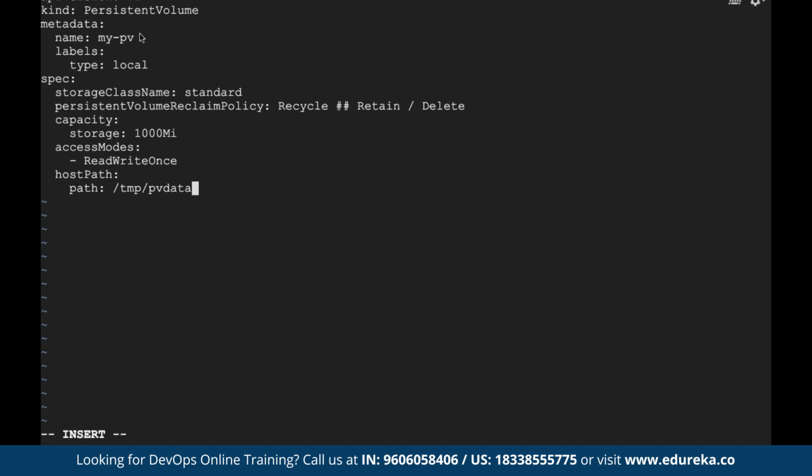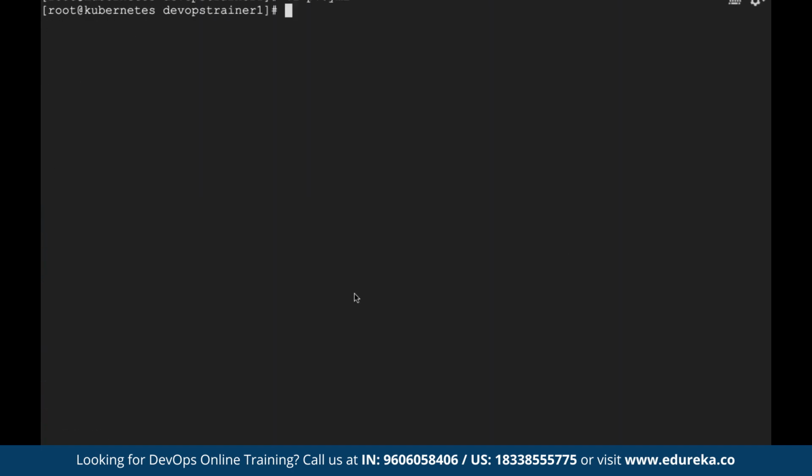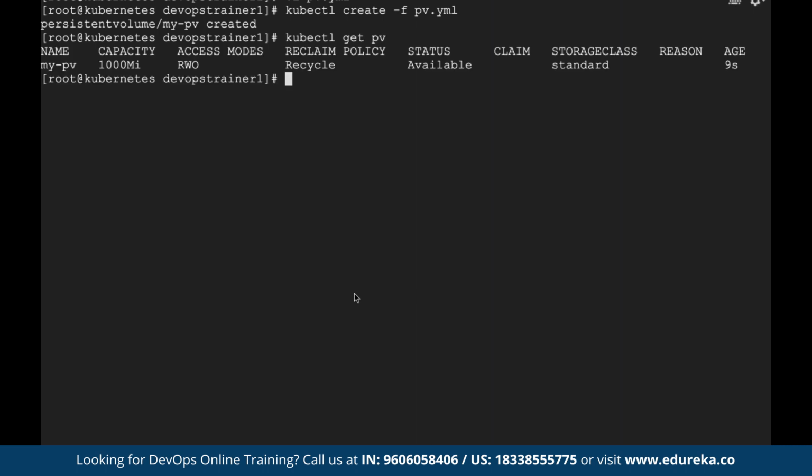You could say persistent volume is like a bind mount. I showed you the easier way to do this, called ConfigMap. This is a difficult way to do the same thing. Let's save it. Let me create this: kubectl create -f persistentvolume.yaml. Let's see if it got created. kubectl get pv. Now see, my room has been created.